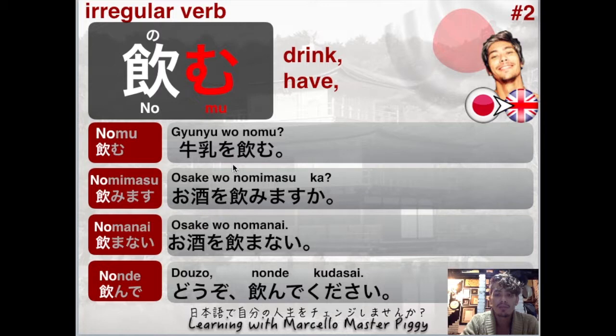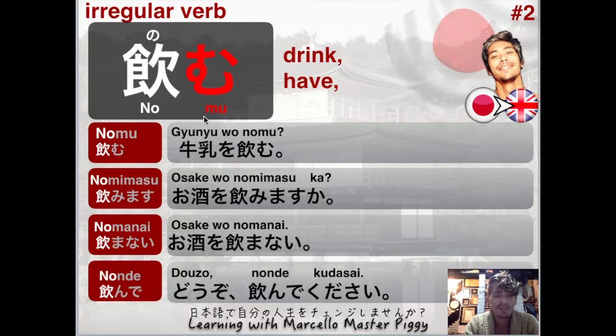But the moment that person becomes somebody that is not your friend, or you're still not that close yet, we gonna use the masuke, which is our next one. So remember that in the verb taberu, we just changed the ru for masu, so it was tabemasu, right? Now this form, because we have only mu, we cannot change to nomasu, okay? We need to change this mu, we need to keep the M basically.